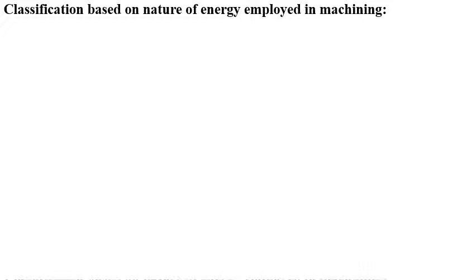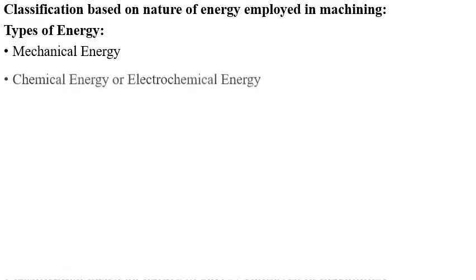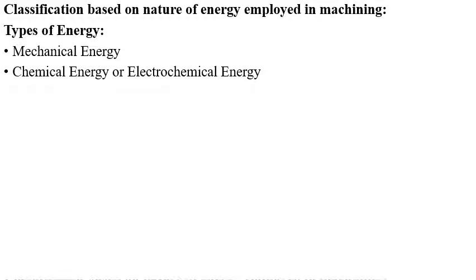But here, in word format, the types of energy are mechanical energy, chemical or electrochemical energy, and thermal or electrothermal energy. A few books referred to three types of energy instead of four, clubbing some together, as I mentioned in this types of energy column.